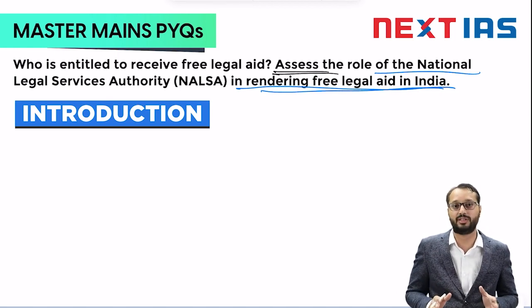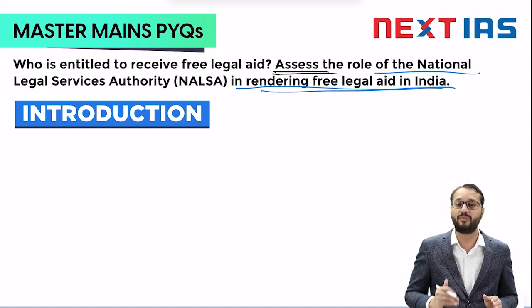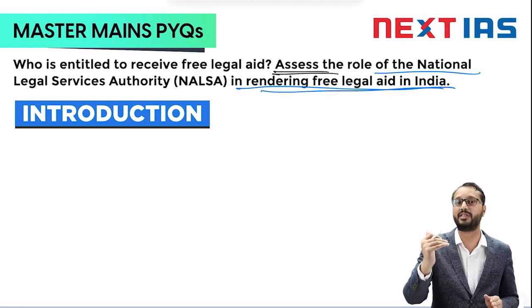Now access to justice, yes, NALSA is doing a lot of things in India, but definitely there are concerns. Not everyone is having access to justice. The data on under trials, the data of domestic violence, etc., is clearly portraying that access to justice is a concern still in India, right? So you have to provide a balanced viewpoint of what NALSA has achieved so far, right? And what are the shortcomings and impediments in this regard.